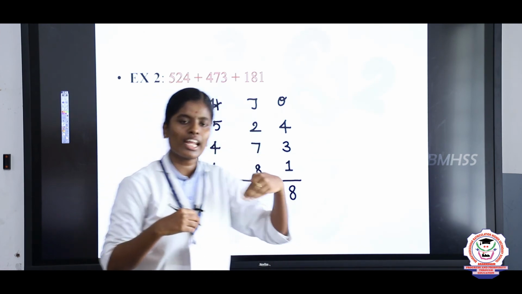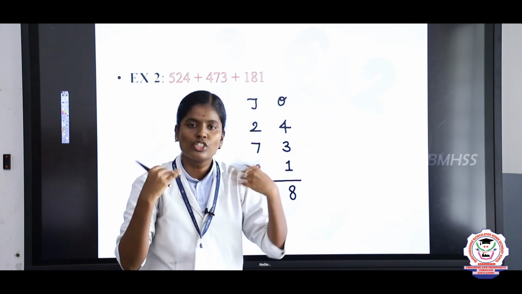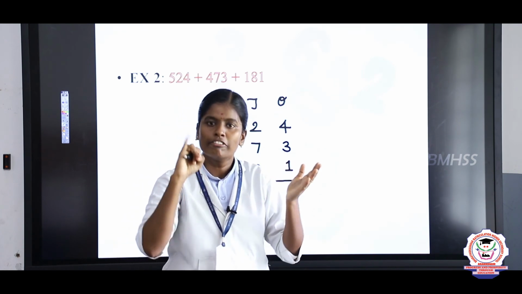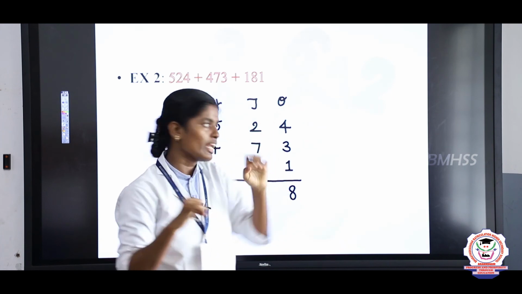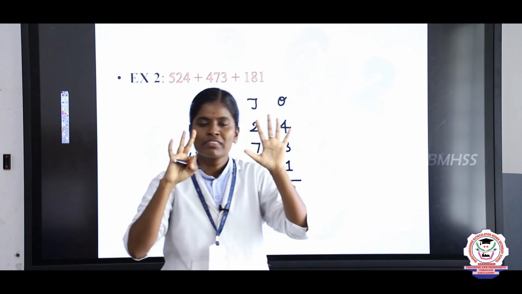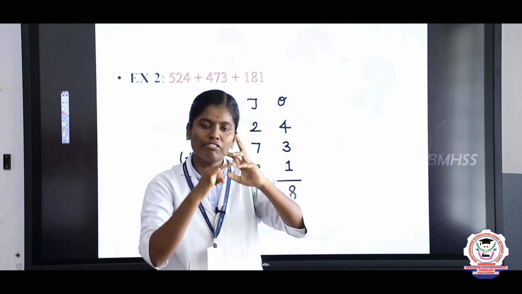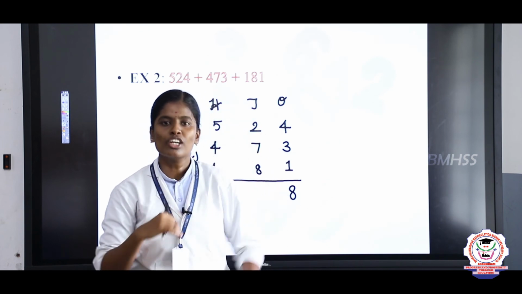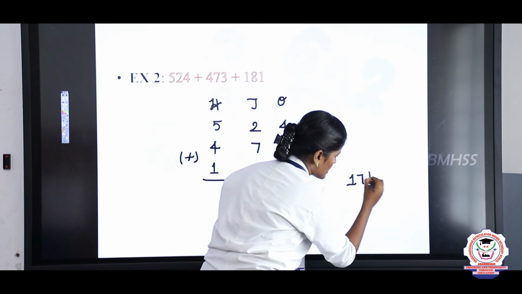Next you will take the tens place value. Keep 2 in the mind, 7 in the finger. 2 after, 3, 4, 5, 6, 7, 8, 9. So you got 9. Next you will take 9 in the mind, 8 in the finger. 9 after, 10, 11, 12, 13, 14, 15, 16, 17. So the answer is 17 tens.